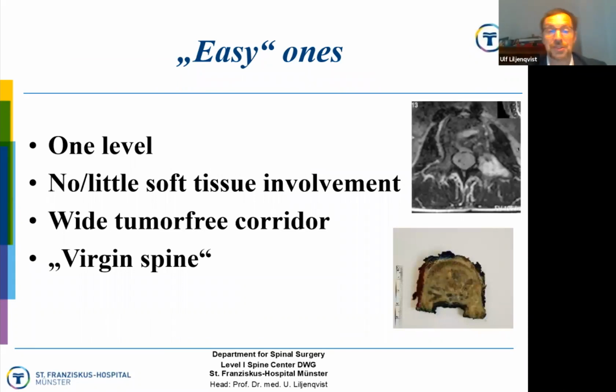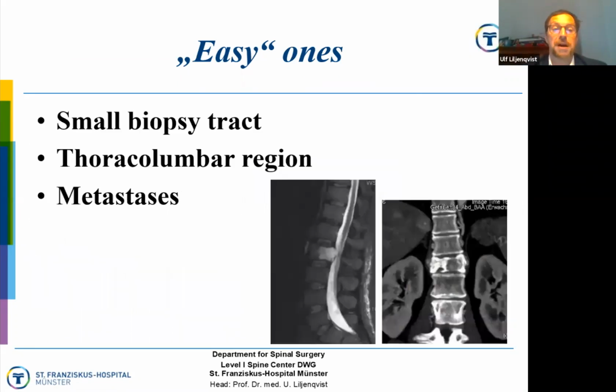If you want to start with this technique, well, the easy ones are the 1 level with hardly any soft tissue involvement, with a wide tumor-free corridor, no pre-op surgery at the virgin spine, with a small biopsy tract, and thoracolumbar regions probably the easiest one. Lower lumbar and higher thoracic are the most challenging ones. And of course, the psychological burden and the surgical skills required are somewhat less in metastasis compared to primary tumors